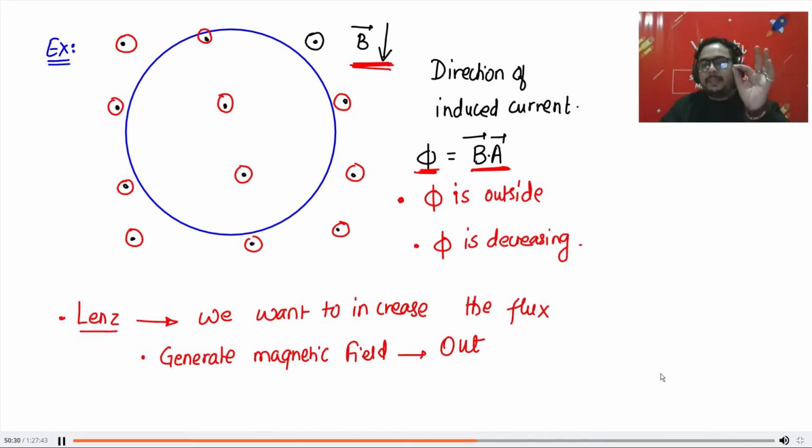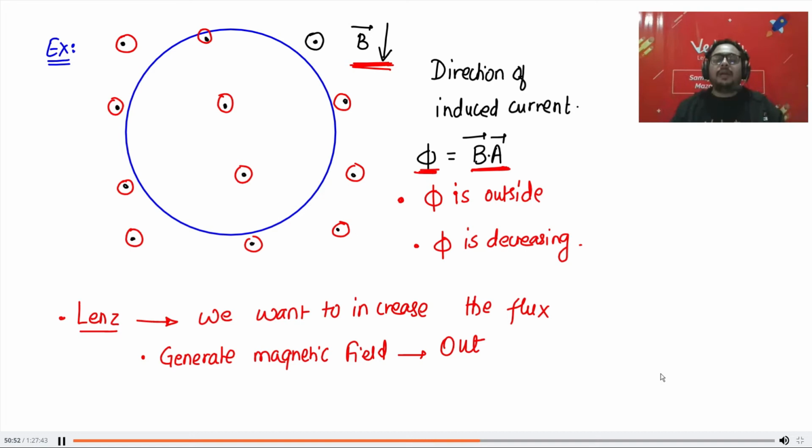Decreasing. Great. So this whole thing is given in the question. What is given in the question? You have a loop. Magnetic field is outside. The flux is outside. Magnetic field is decreasing. So flux is decreasing. Now the question starts. What is the direction of induced current?